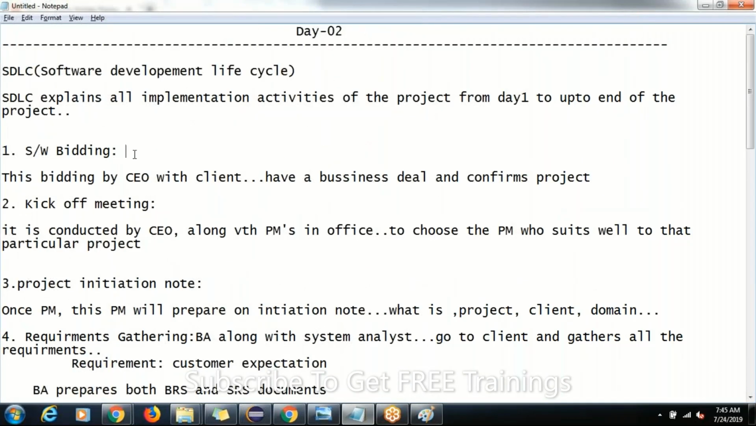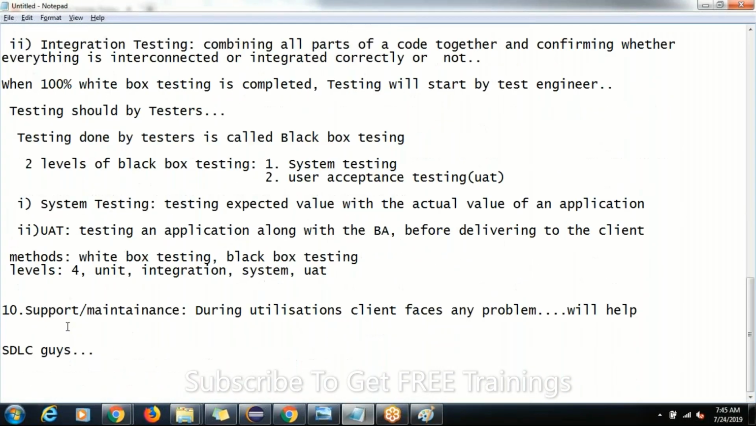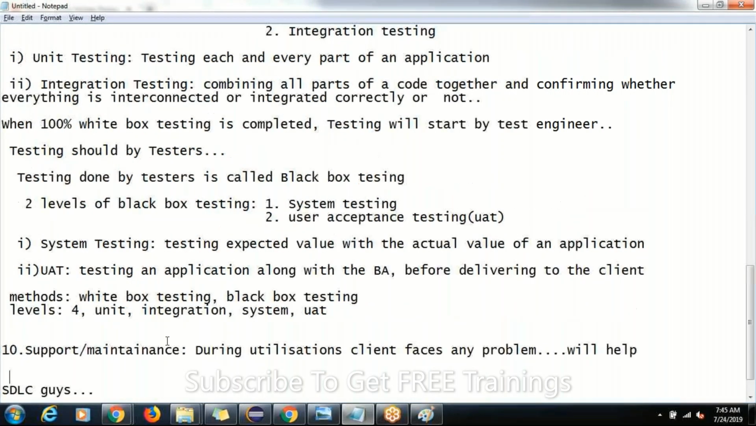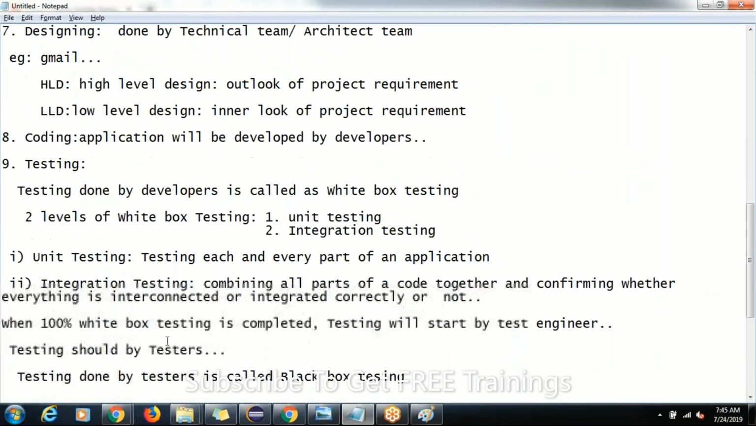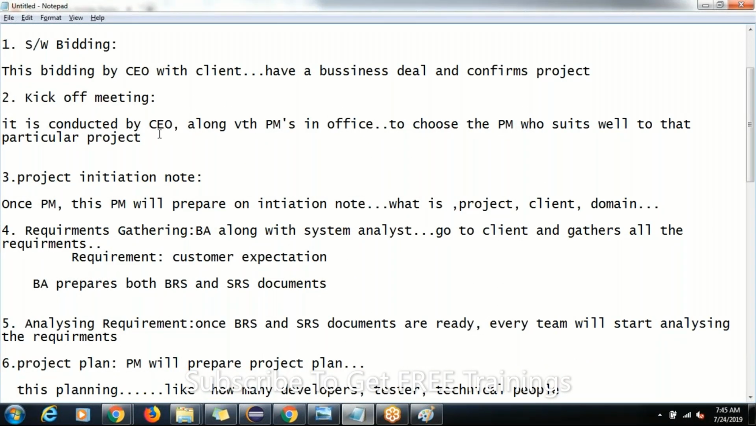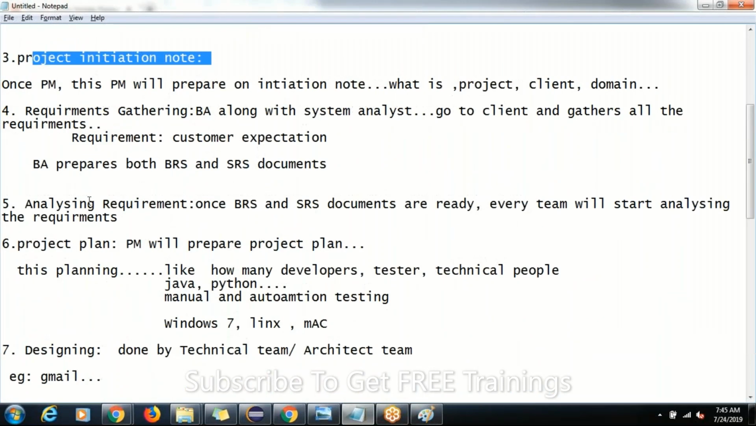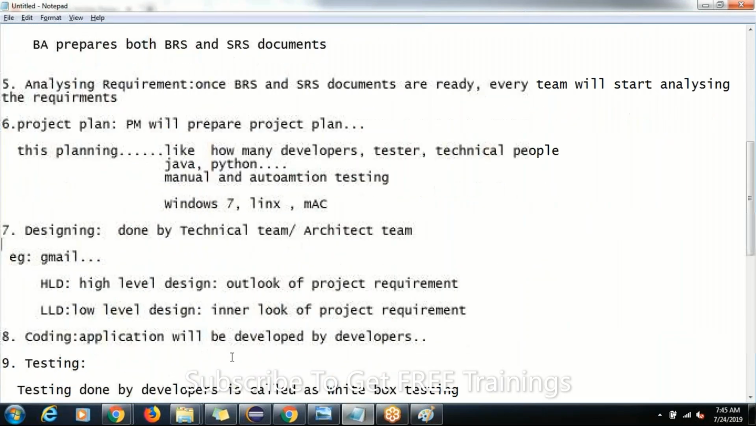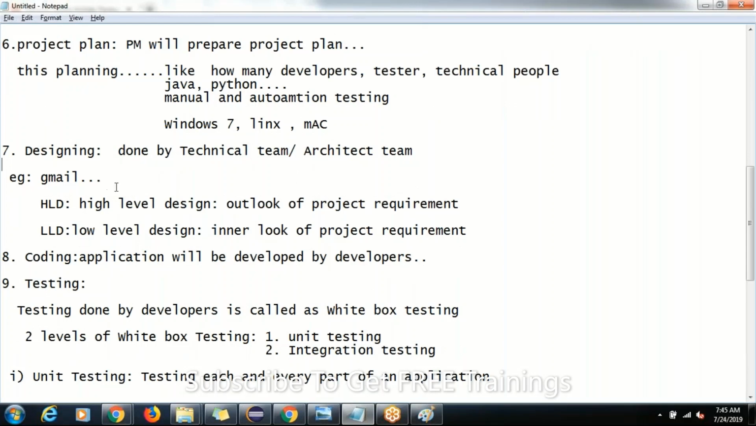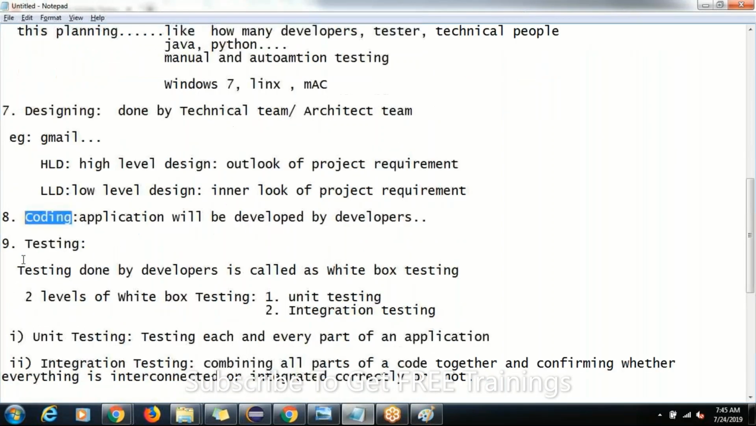Okay, this is SDLC: a total of 10 steps, from day one, from software bidding up to delivering, supporting and maintenance for the client. Are you clear with this concept, guys? From day one to the end, what happens? First software bidding, then kickoff meeting, then project initiation note, then preparing the requirements, then analyzing the requirements, then planning, then the designing team does the designing. Then, based on the design, coding is done.